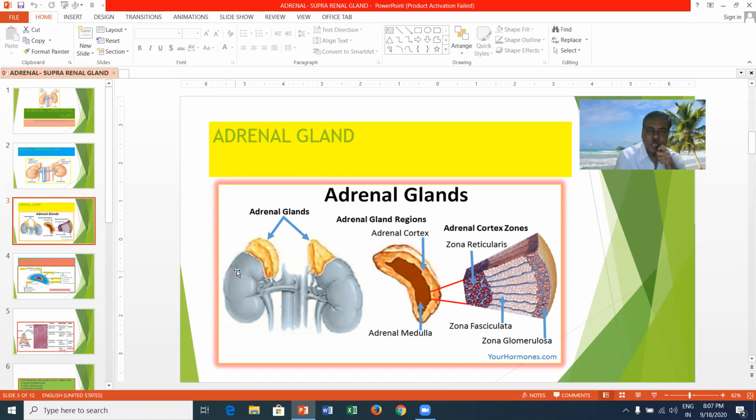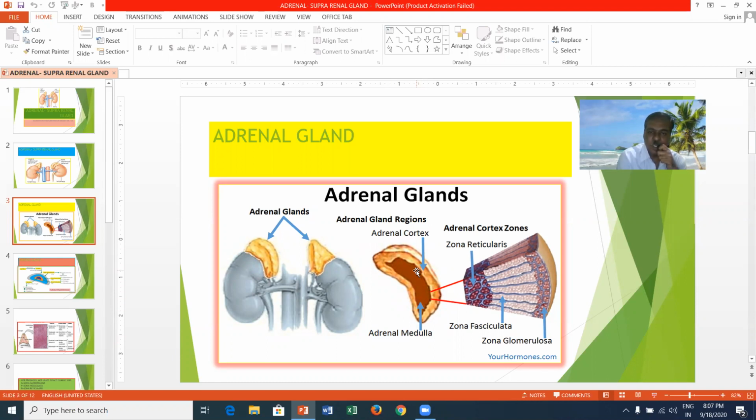suprarenal glands. When you see the general organization of the adrenal gland, it shows two parts, the inner part and the outer part. The outer part is called the adrenal cortex and the inner part is called the adrenal medulla. The adrenal cortex is developed from mesodermal origin, whereas the adrenal medulla is ectodermal in origin.